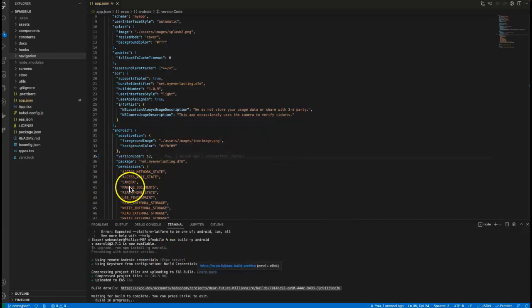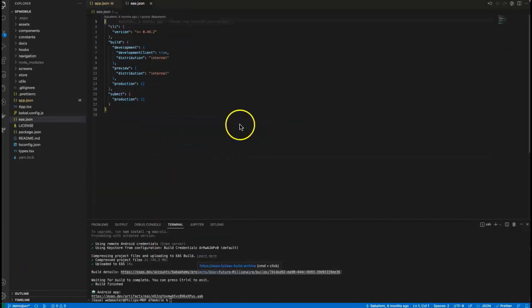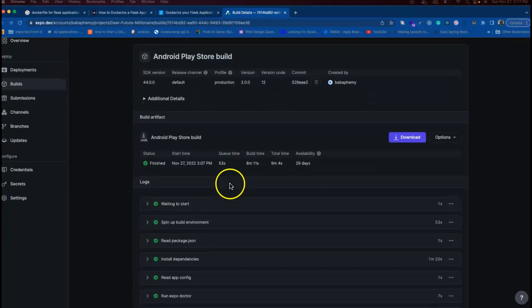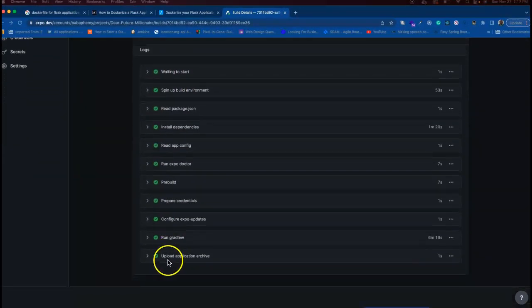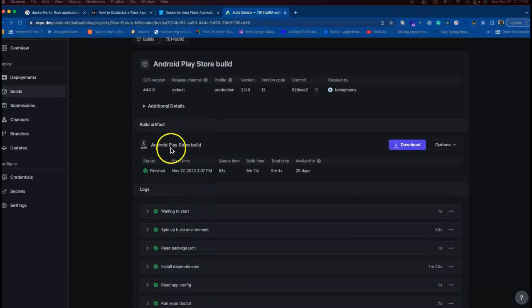Alright, so the build will take a long time. I'll pause the video. Alright, so let's check our build right now. You can see all the processes are green, everything is done and it's correct. So this is our .aab file.